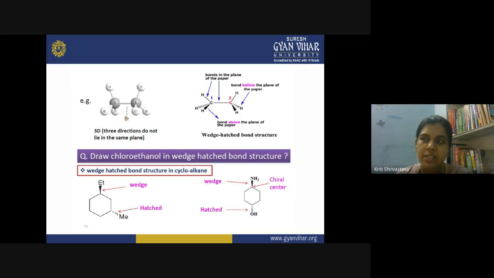sp3 hybridization we saw earlier, and we saw that all the orbitals point in different directions in the sp3 hybridization, forming an angle of 109.5 degrees. And if all the sp3 hybrid orbitals are occupied by different groups, what happens? You will get two non-superimposable mirror images, and we call this phenomenon chirality.